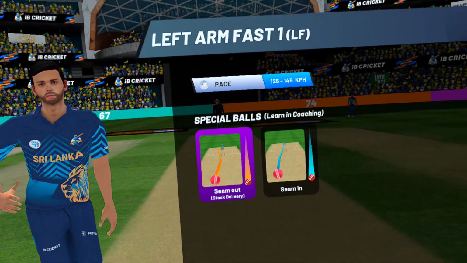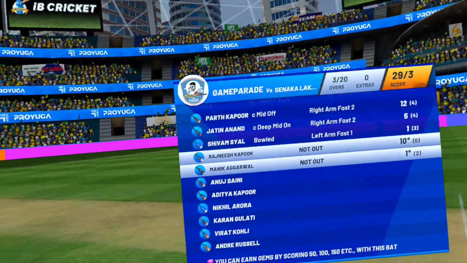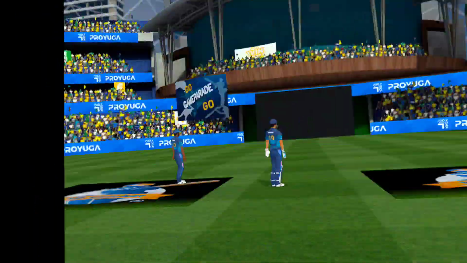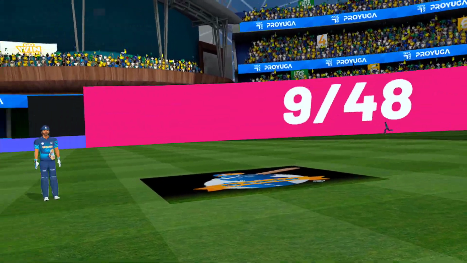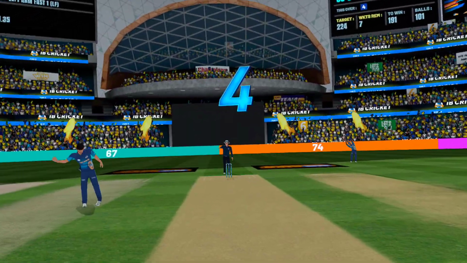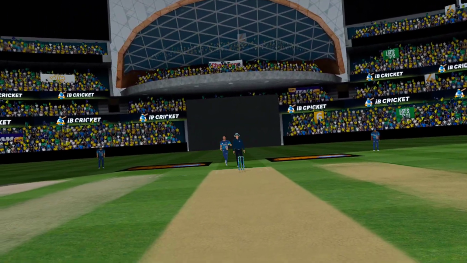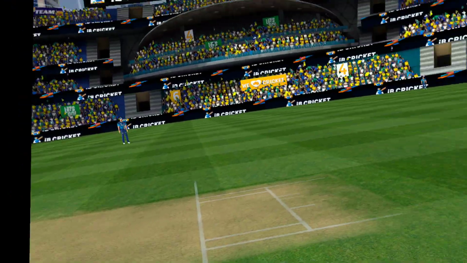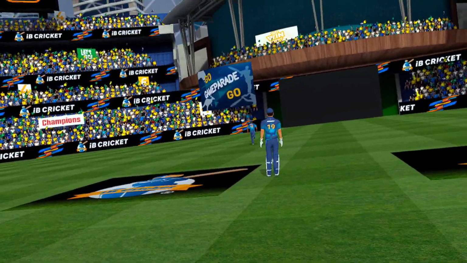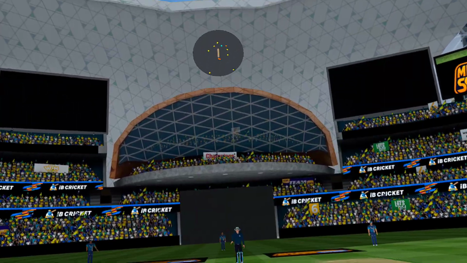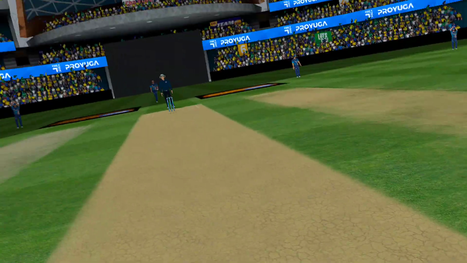Left arm fast bowler from over the wicket. Swings ferociously but gets an inside edge. Batsman got really lucky there. Has not timed it well but still got a boundary. He swung at the ball, but it's taken the inside edge. Another boundary for the batsman. Interesting field change here. They're trying to plug those gaps.